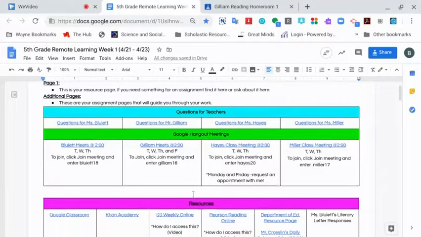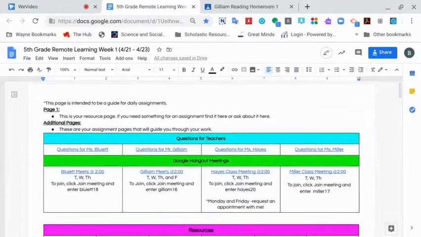This page that you're looking at right here is going to be the key to what you are doing over the next few weeks to finish out our year doing e-learning or remote learning. So the first part of this page has 4 different links across the top. These are where you can ask questions for any teacher that you wish to ask. So if you want to ask Miss Blewett a question about social studies, you want to click on this link and it will take you to this document.